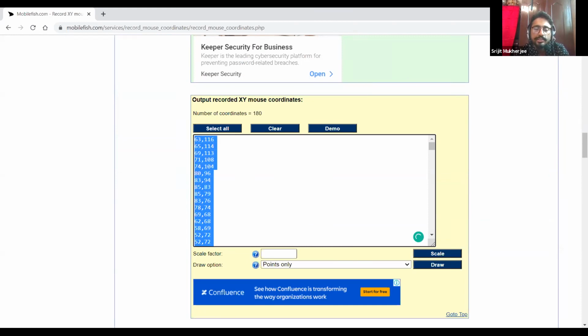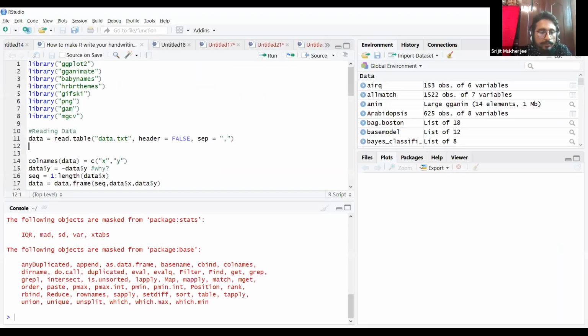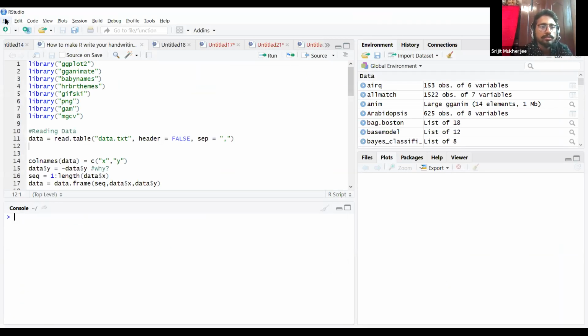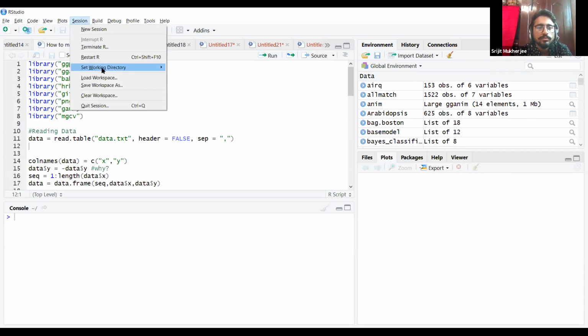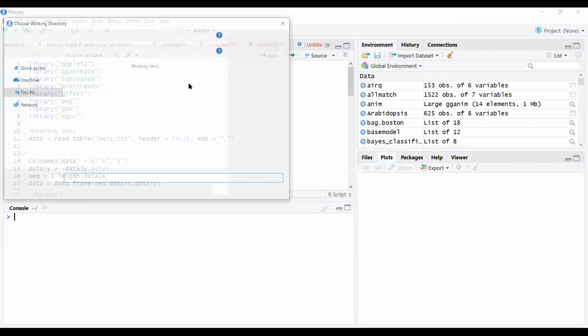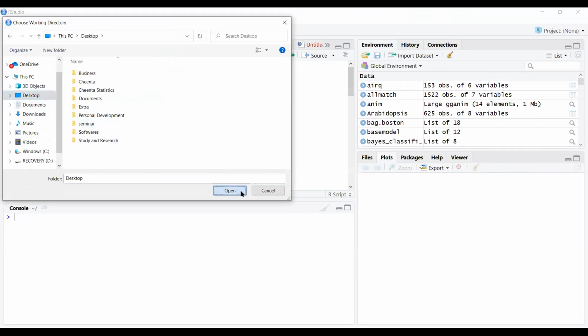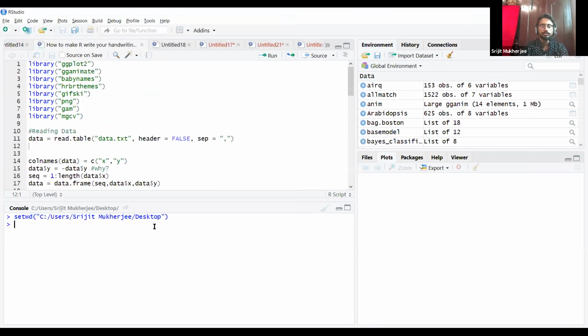So I have done it in a text file named data in R on my desktop. Okay. So now I will open R. Can you see all of R? Yes. Okay, perfect. So I have set a directory.